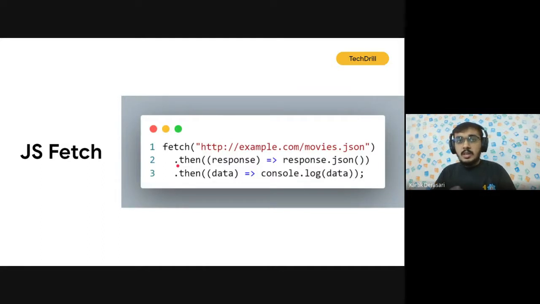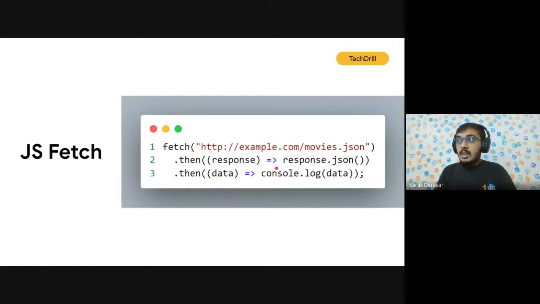We are not going into much detail about what a JavaScript promise is, but let us understand it in this way: once this statement is executed, then and only then is the next statement going to be executed. It's not that the first statement is incomplete and the next statement completes. So it is mainly for sequence control. Here in this example, the first statement is going to complete, and then the second statement is going to run. And inside then, this is a function.